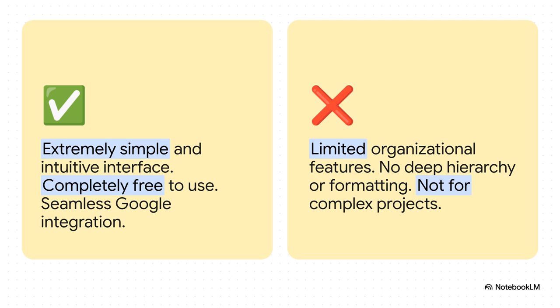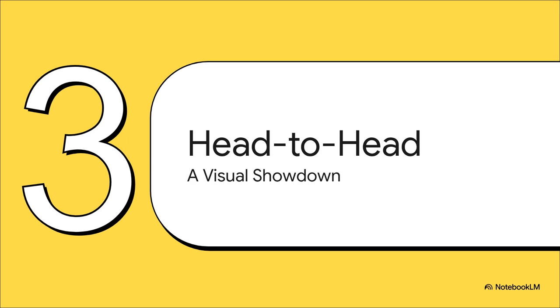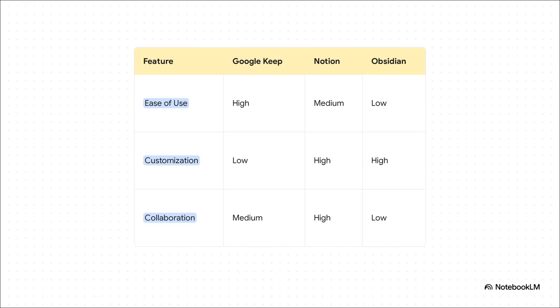It has almost no advanced organization, no folders within folders, and it's definitely not the tool you'd use to manage a complex project. All right, so we've met our 3 contenders, our 3 archetypes. Now let's put them right next to each other and see how they really stack up when the rubber meets the road. When you lay it out like this, the differences become so clear, don't they?